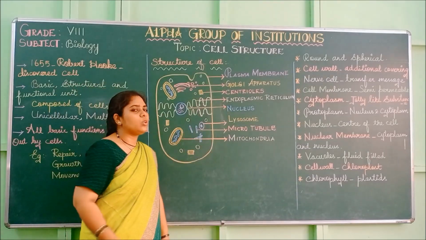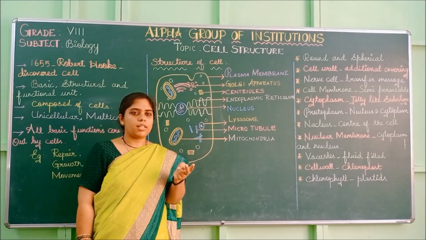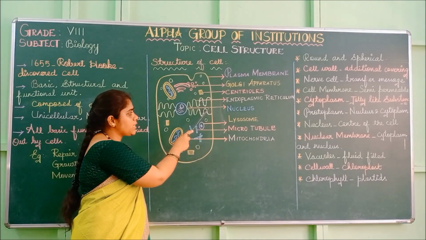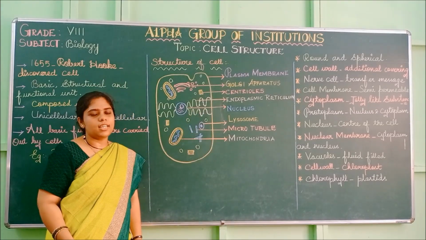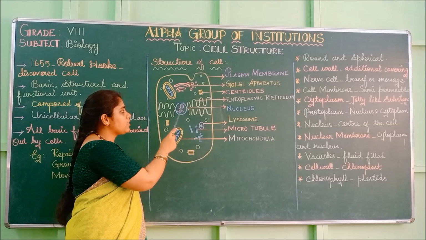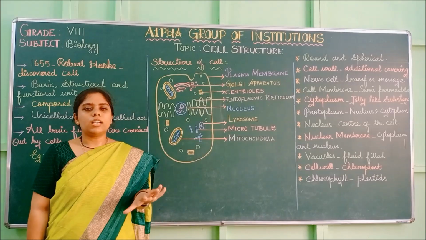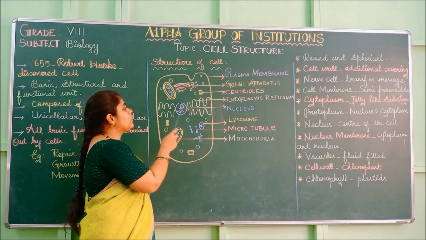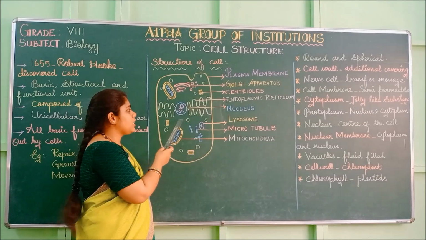The endoplasmic reticulum is divided into two: smooth endoplasmic reticulum and rough endoplasmic reticulum. The smooth endoplasmic reticulum produces lipids and the rough endoplasmic reticulum produces proteins. Since ribosomes are present, it is called rough endoplasmic reticulum, and it produces proteins. Next, in the center, the nucleus is present. It is the control center of the cell. It controls all the activities of the cell. It is the brain of the cell. Inside the nucleus, the nucleolus and the genetic material are present.